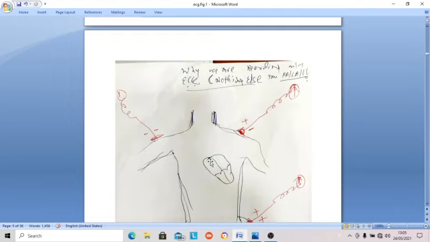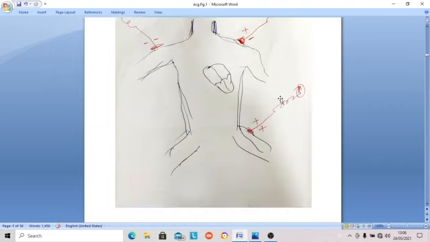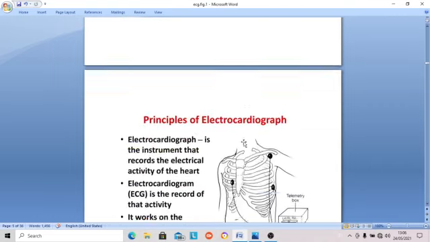So unity: the muscles of both atria are depolarized together and repolarized together. So they emit a significant current on the surface of the heart and ultimately on the surface of the body. Even though some current is neutralized in between, still a significant current is emitted on the surface of the body, at the right arm and left leg. This is the real principle behind the beginning of the ECG. This is why we are able to record the ECG and nothing else.